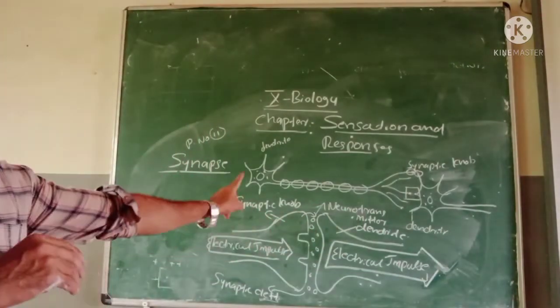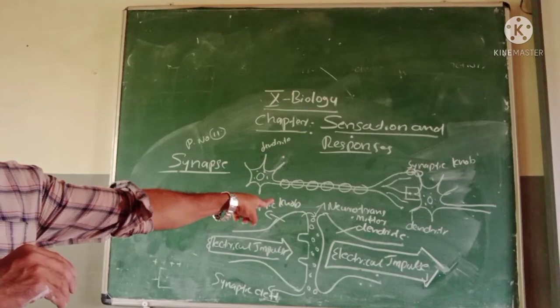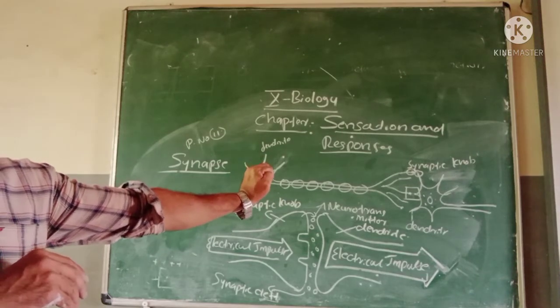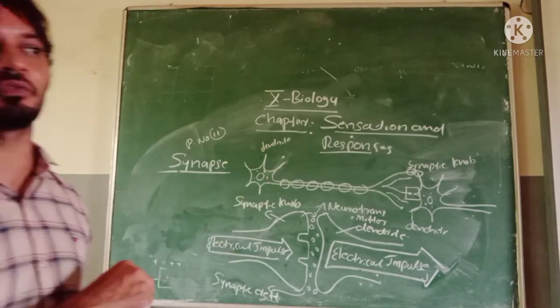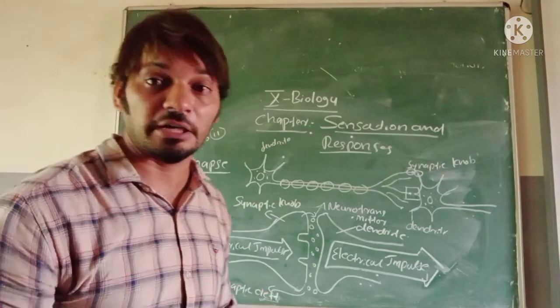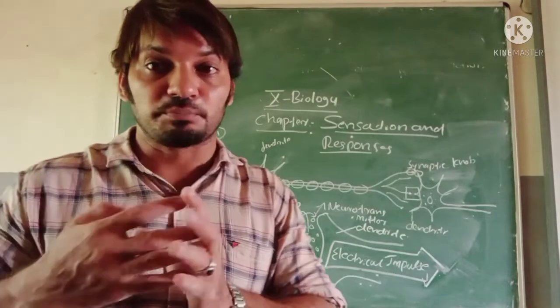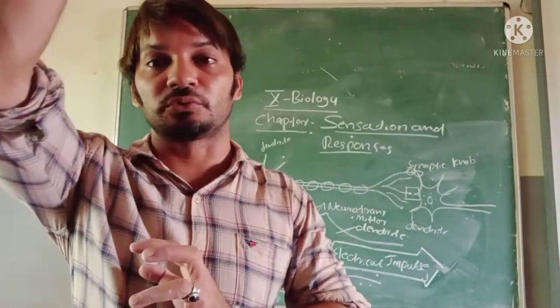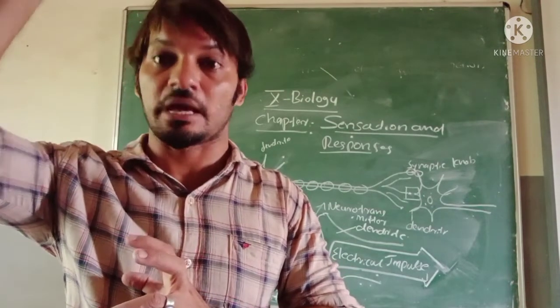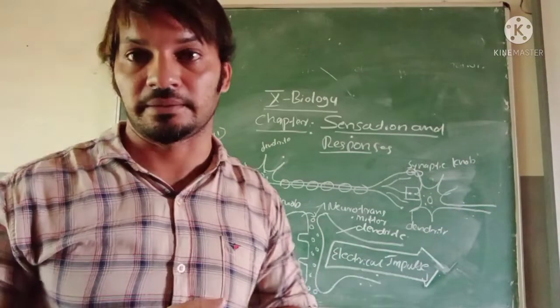Neurotransmitter. This is neurotransmitter. What do you know? It regulates the speed and direction of the impulse. Your impulse travels speedily through the axon with the help of neurotransmitter.